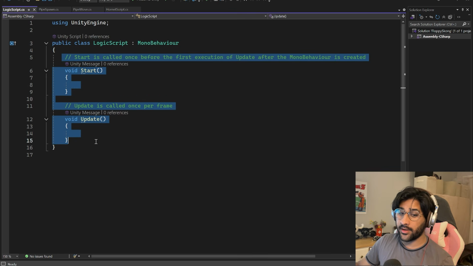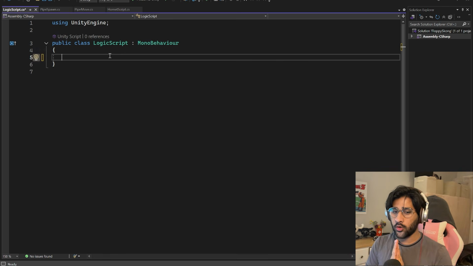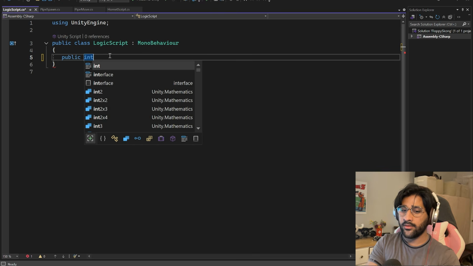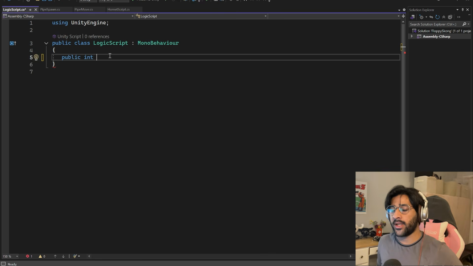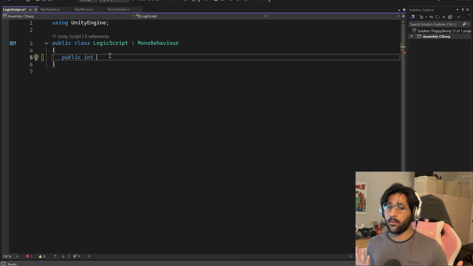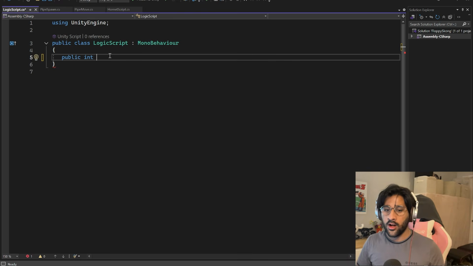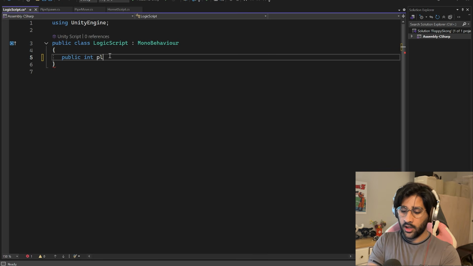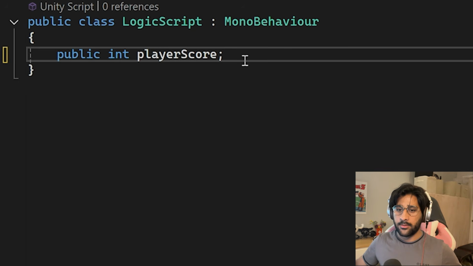For this one, apparently, we don't need any of this. We don't need void start. We don't need void update. We just need to store some logic. So we're gonna start making new variables again. This time we're gonna make an int. Int basically also stores a number like float, but int can only store whole numbers, like -1, 0, 1, 2, right? So we don't need decimals here, so we don't need a float. So we can have public int, we can call it player score, and this variable will keep track of the score.